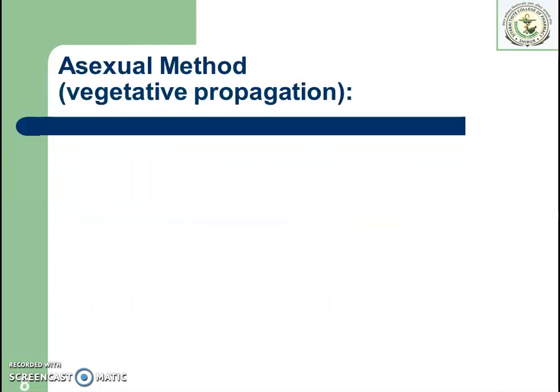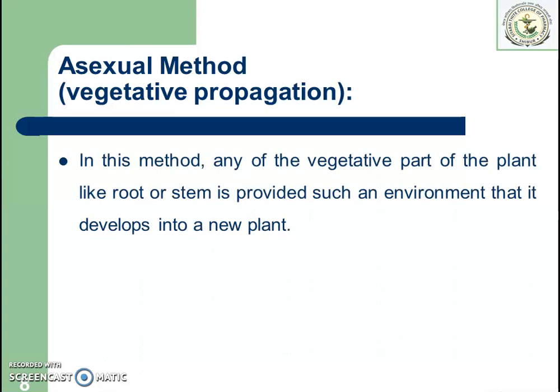Then the second method is the asexual method. In this method, any vegetative part of the plant like root or stem is provided such an environment that it develops into a new plant. Means a vegetative part of the plant is taken and it is given an environment so that it develops into a similar and new plant. So there are a number of vegetative parts of the plants apart from the seeds. They are used for propagation.